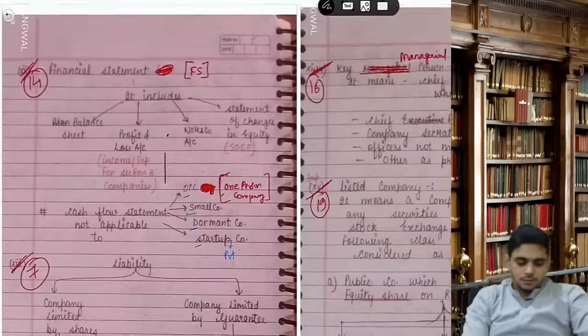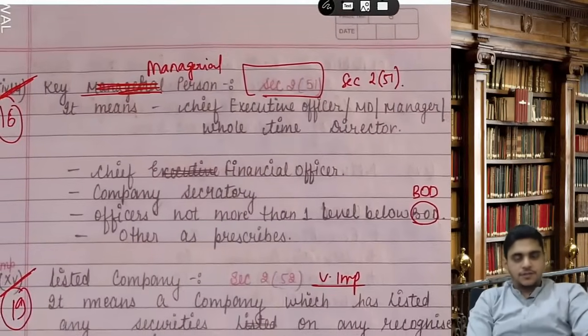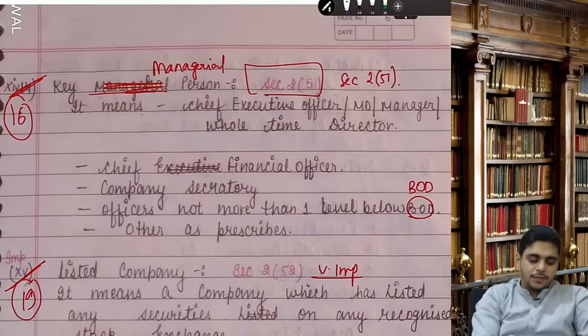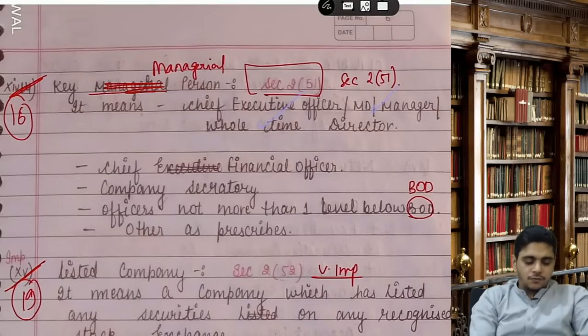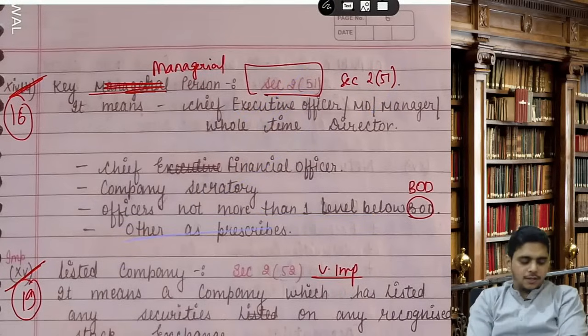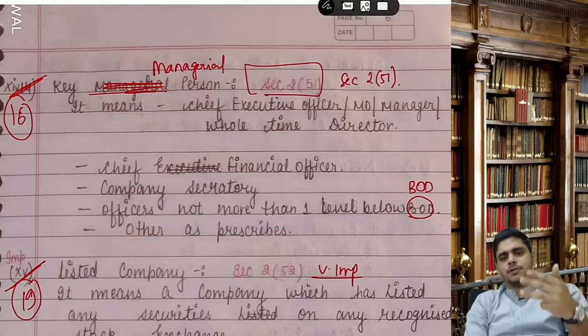Understood? Now, next definition is KMP, key managerial person. So in key managerial person, who will be included? CEO, CFO, CS. Then officers not more than one level below the board, and others as prescribed.